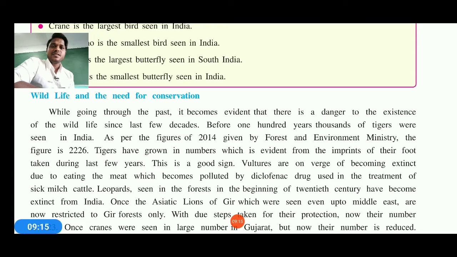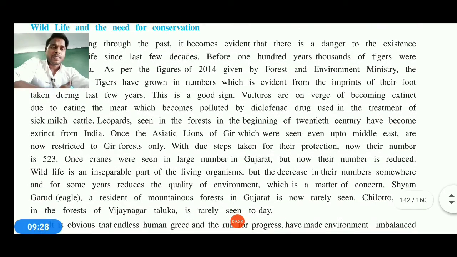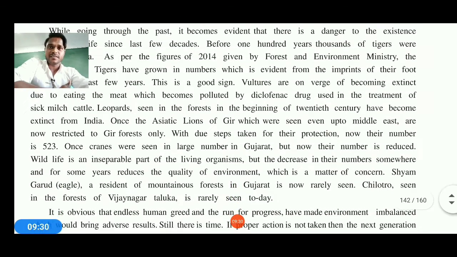So that's how all the general things are available here, and beautiful animals, rare species can also be seen out here. Once the Asiatic lion was also seen up to the Middle East, but is now restricted only to the Gir forest. So only the Gir forest contains the lion. It's a bad thing. Only one zone is there.